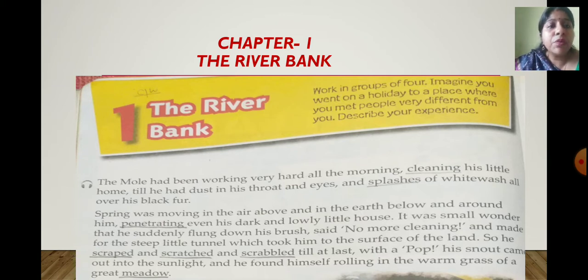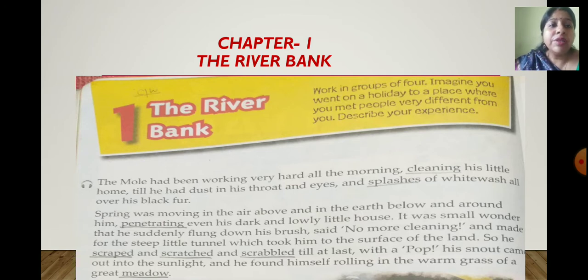Spring was moving in the air above and in the earth below, and around him, penetrating even his dark and lowly little house. So you know, spring is the name of the season, and all the flowers start blooming in the spring season, there is sunlight, the wind is moving, and the weather is very, very pleasant around.